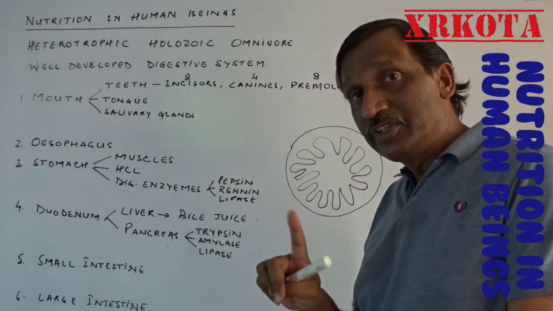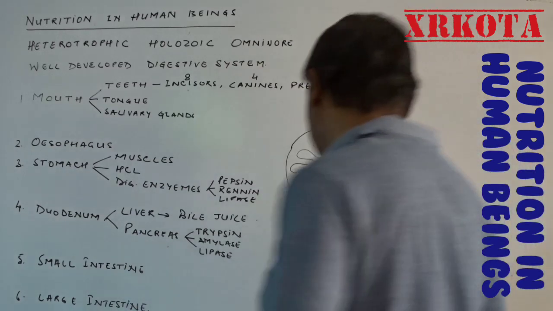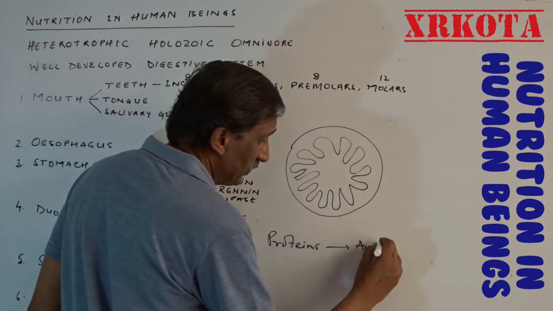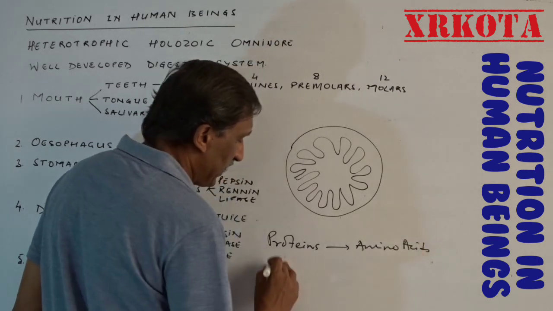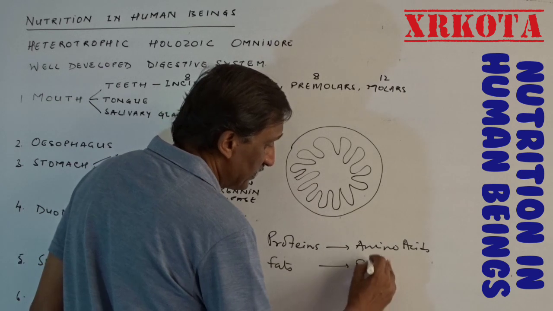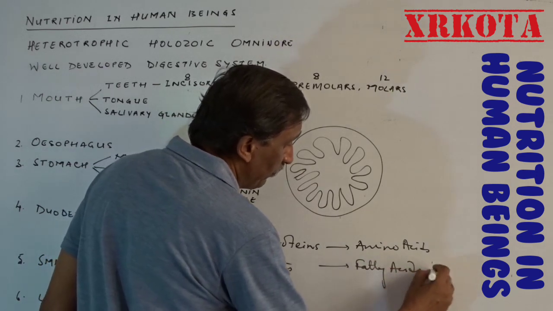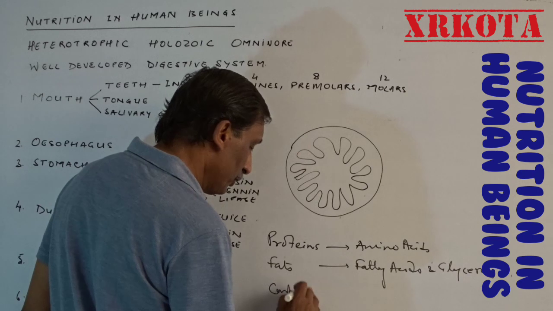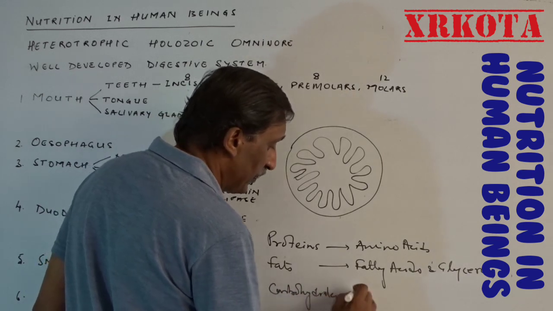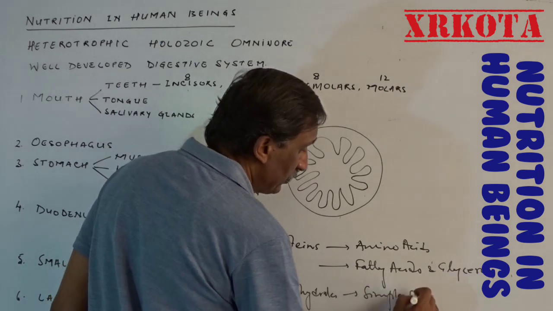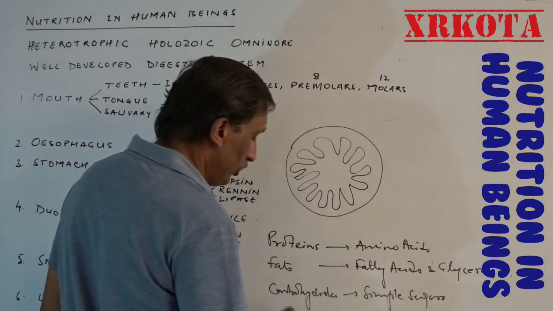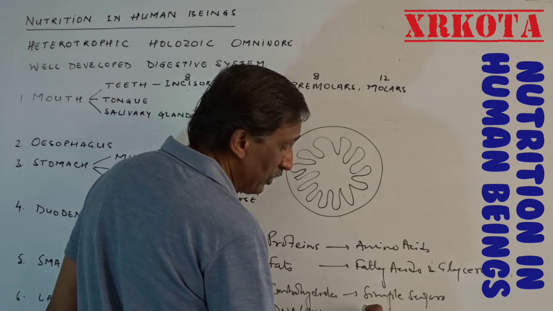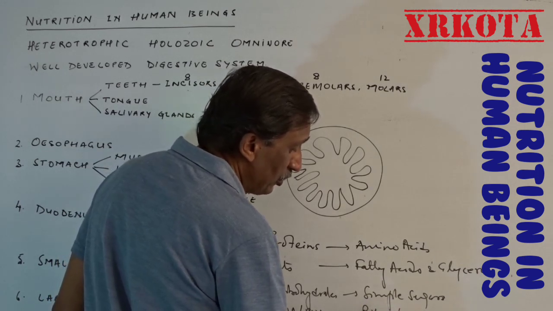First is digestion, finishing the process, and in the finishing of the process all the proteins will change into amino acids, fats will change into fatty acids and glycerol, carbohydrates will change into simple sugars, DNA and RNA change into ribose or deoxyribose.